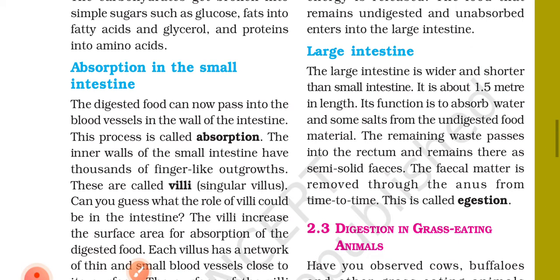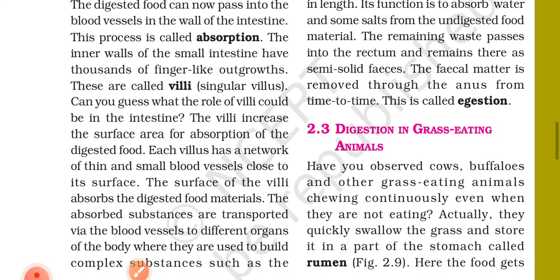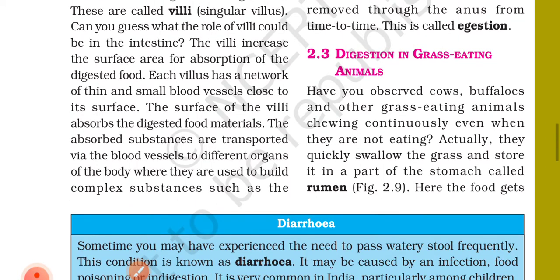The remaining waste passes into the rectum and remains there as semi-solid feces. The fecal matter is removed through the anus from time to time. This is called egestion.